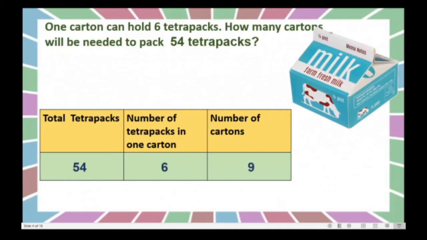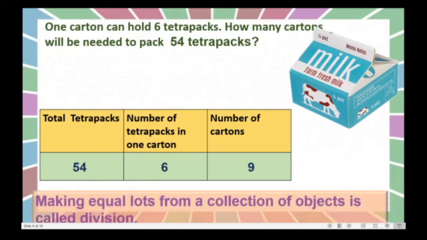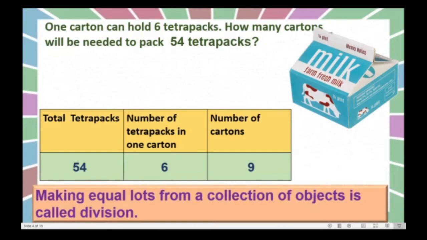Yes, we will get 9 cartons full of 54 Tetra Paks. Got this? Means to arrange 54 Tetra Paks in the group of 6, we will get 9 groups or we need 9 cartons. Got this?